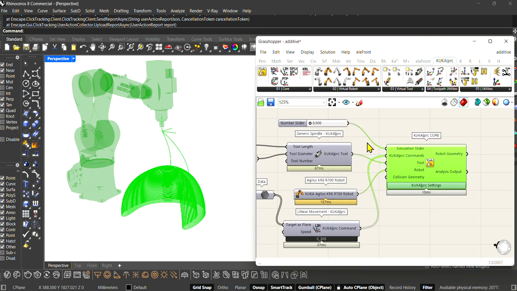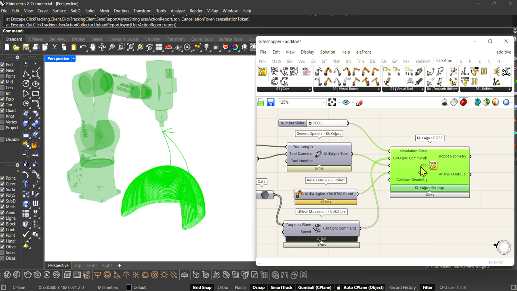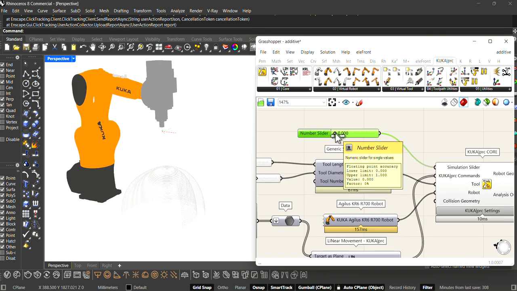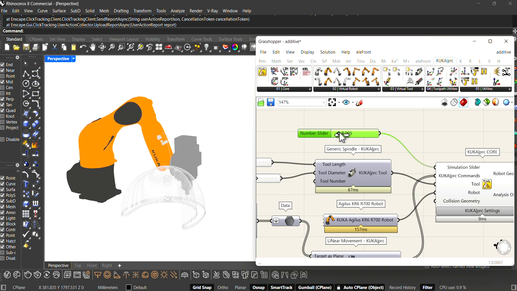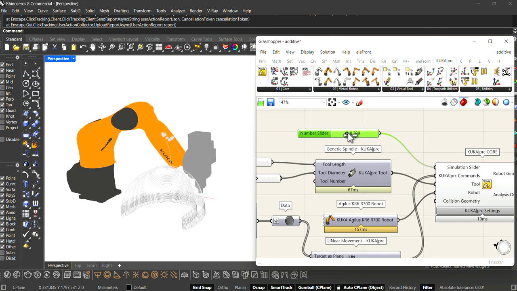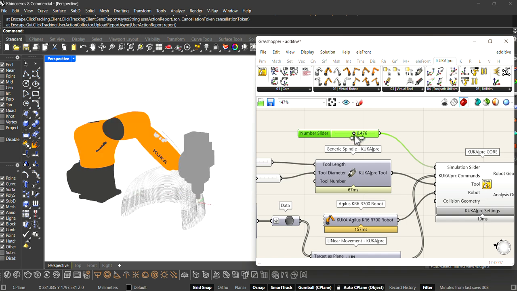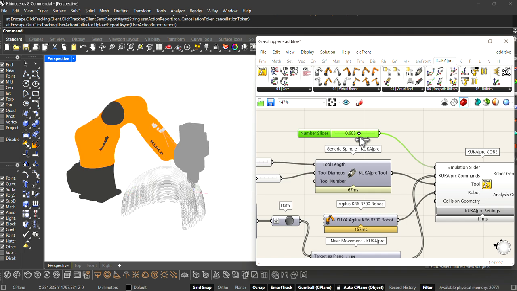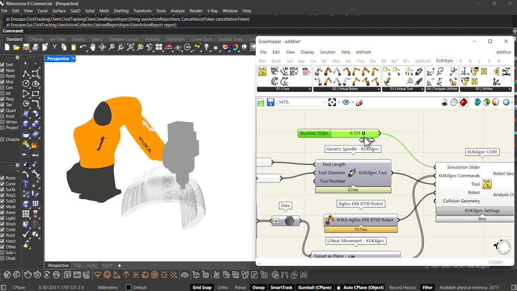And also you need to tell it to do the simulation from 0, which is the first point, and then by moving this number slider you can gradually see how it moves between the points, and how the extrusion could be done.